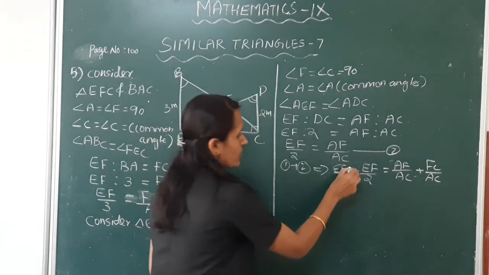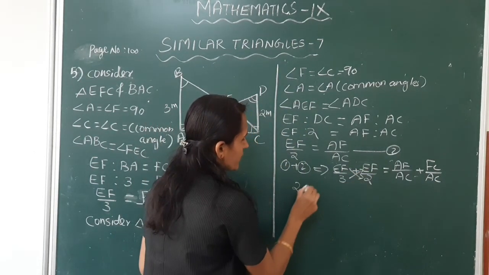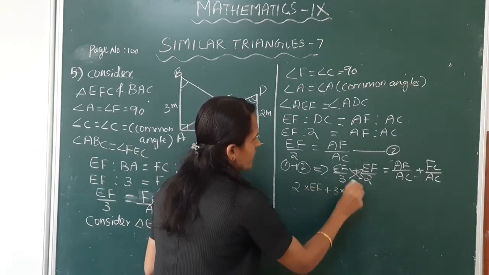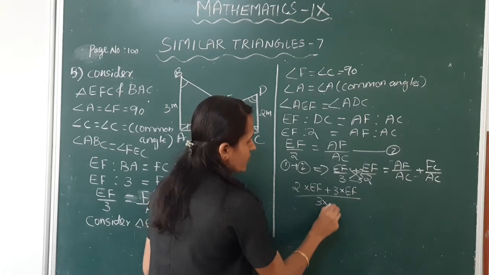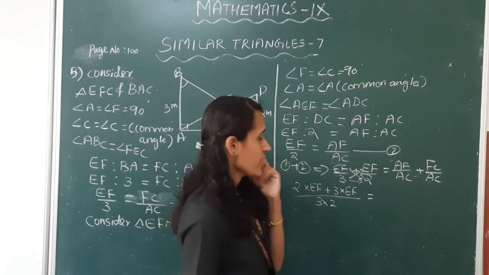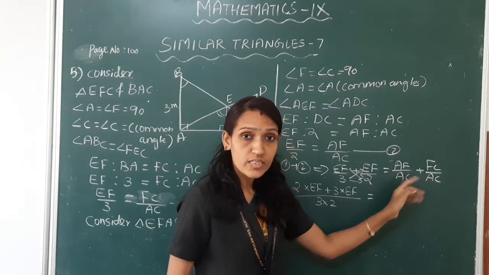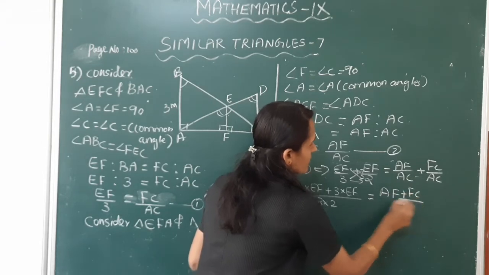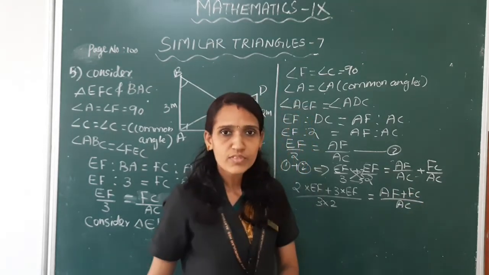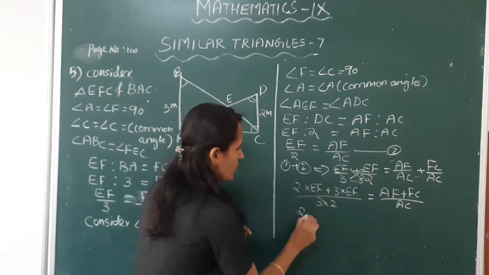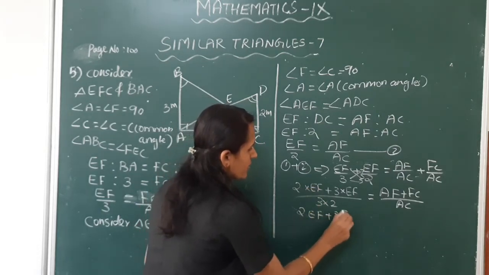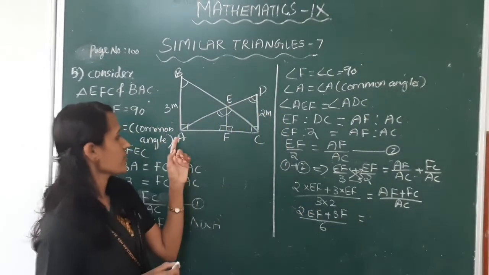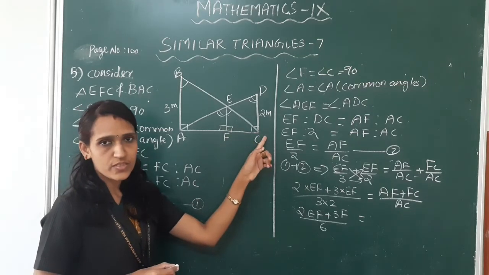Cross multiply. 2 into EF plus 3 into EF by 3 into 2 is equal to, here denominators are equal, so this can be written as AF plus FC by AC. 2 into EF plus 3 into EF by 6 is equal to AF plus FC by AC.